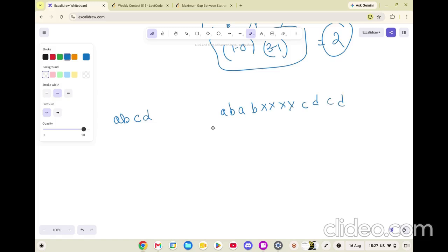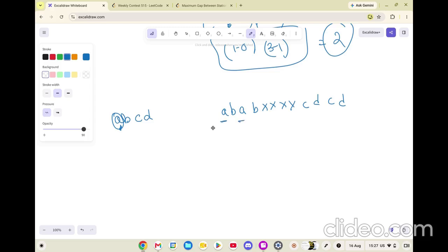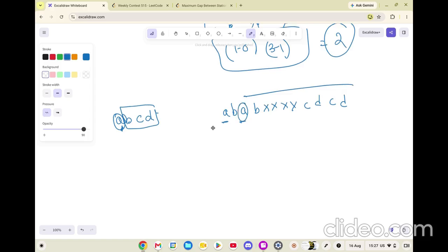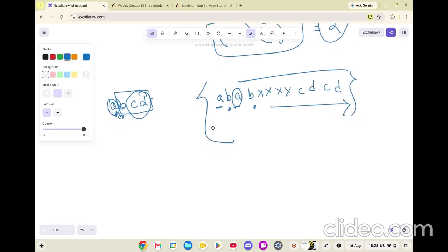Now think of this. For this A, what positions can the A take? It can take this one, but it needs to make sure that the BCD also have the right opportunity, or that BCD can fit if I take this A. This is the condition. If I take this B, what are the possibilities? You can take this B, if any more B's were there, but you need to make sure that CD should also fit in this one. So the condition is very simple.